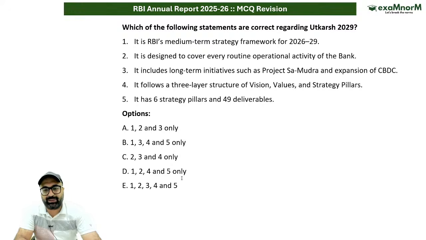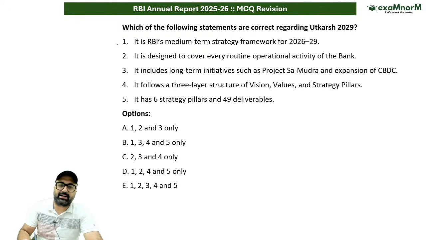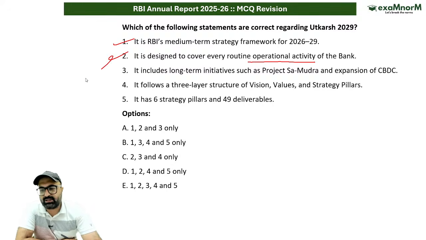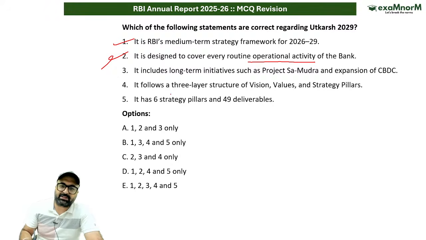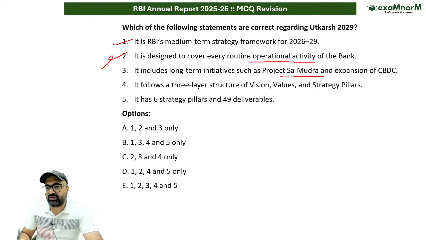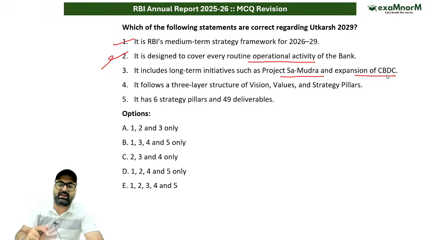So this is correct. It's a medium term strategy. Next is, it is designed to cover every routine operational activity of the bank. No, not at all. Sir, the framework is not meant to cover every routine activity. Rather, it focuses on broader and more impactful deliverables, not everything. The next is, it includes long-term initiatives such as Project Samudra and expansion of CBDC. This is correct because it includes long-term initiatives like Project Samudra and CBDC expansion.